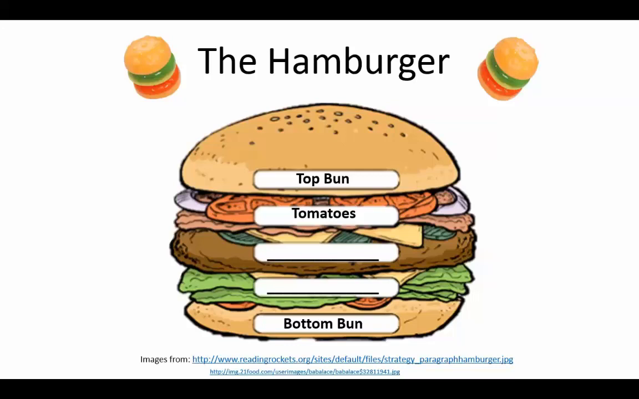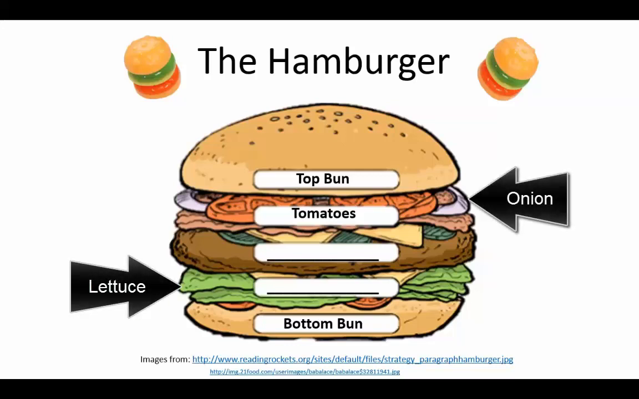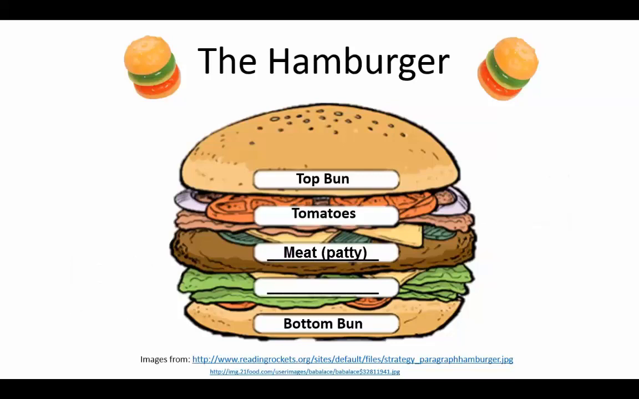Then inside, there are usually some vegetables. For example, tomatoes, there might also be lettuce, maybe some onions. Then very importantly, in the middle, you'll have a meat patty. And many times there's some cheese as well. So we have bun, tomatoes, meat, cheese, and then another bun at the bottom.